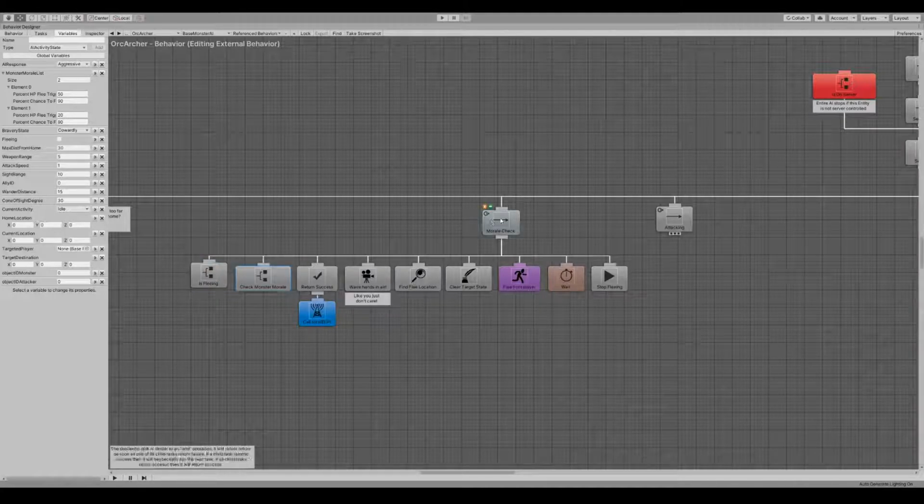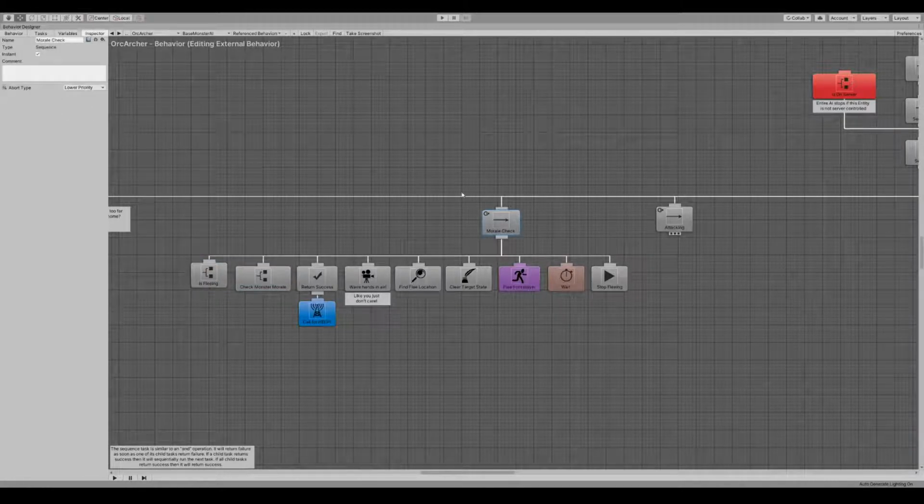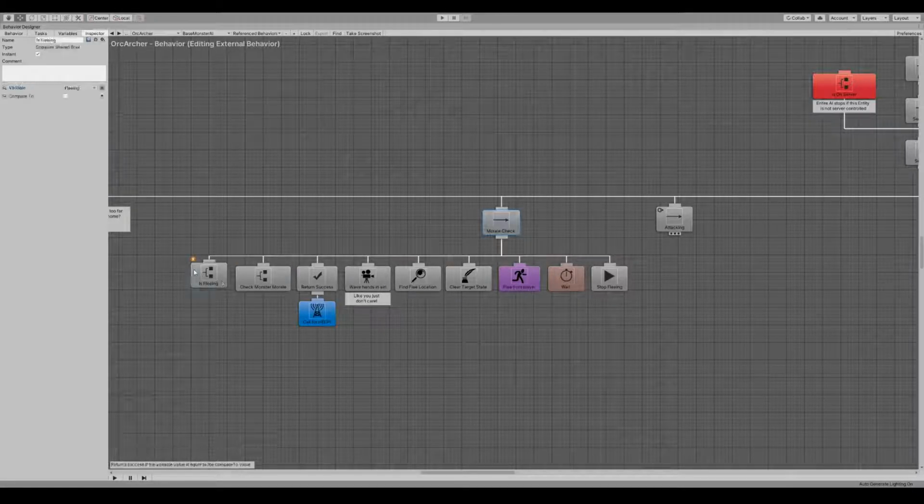And these conditionals, in the case of an abort type, get processed a lot. If you turn the abort type off, it only gets processed as each pulse occurs of the behavior tree, and all the checks go through from top down, left to right. So we wouldn't need to check is fleeing in this case, but the morale check would not interrupt.